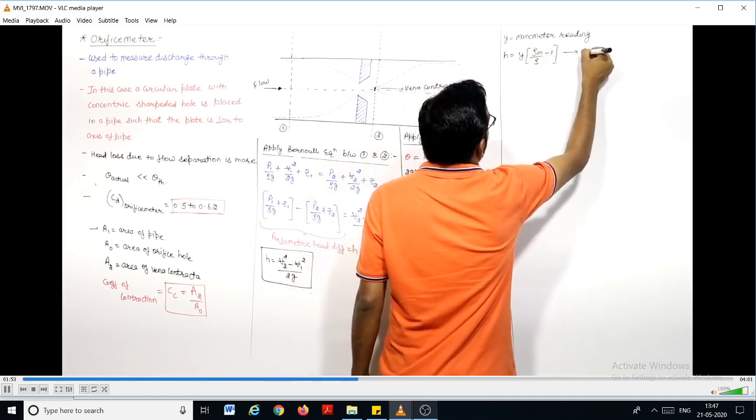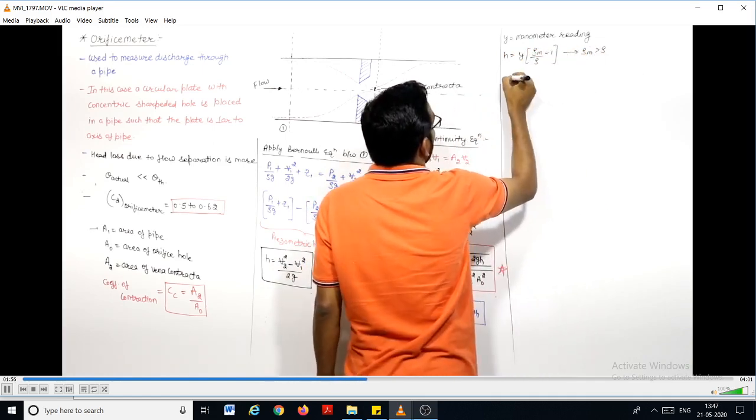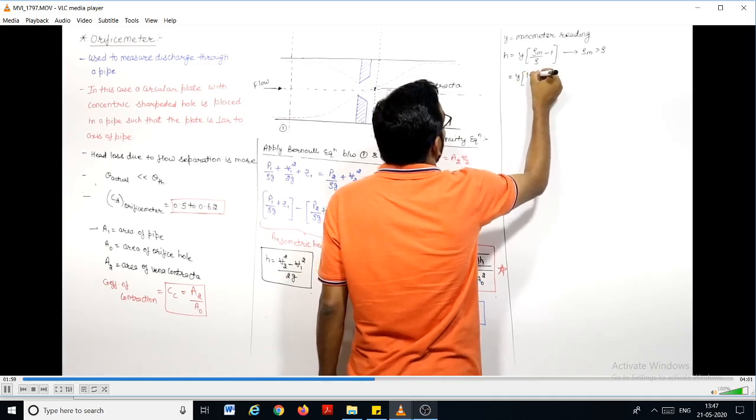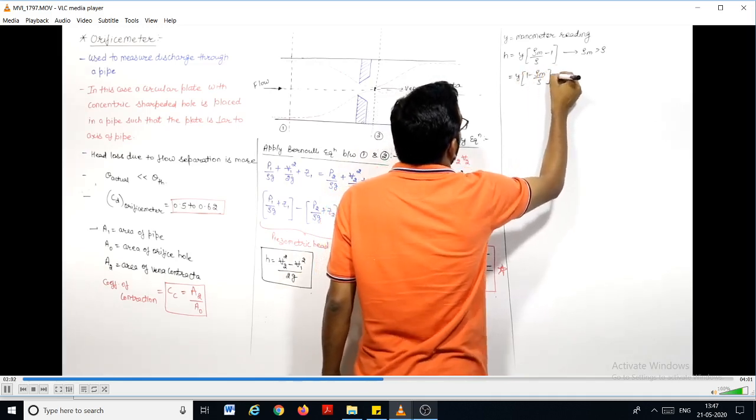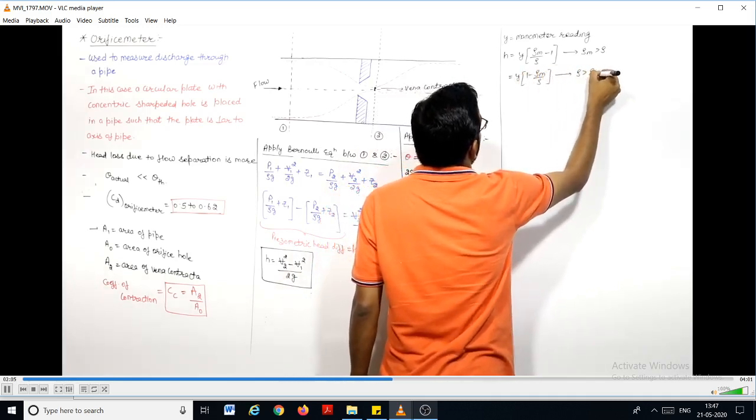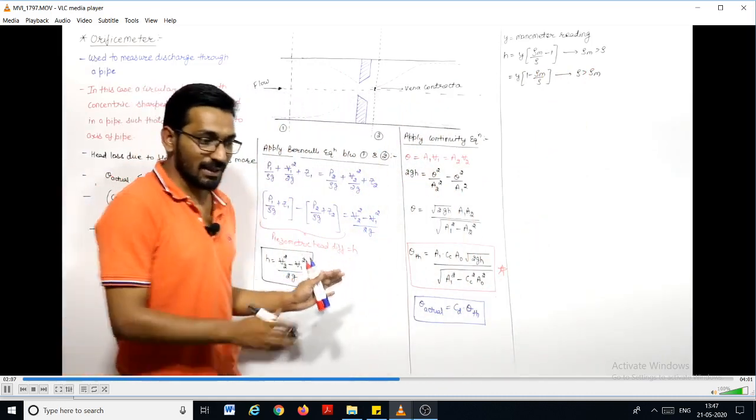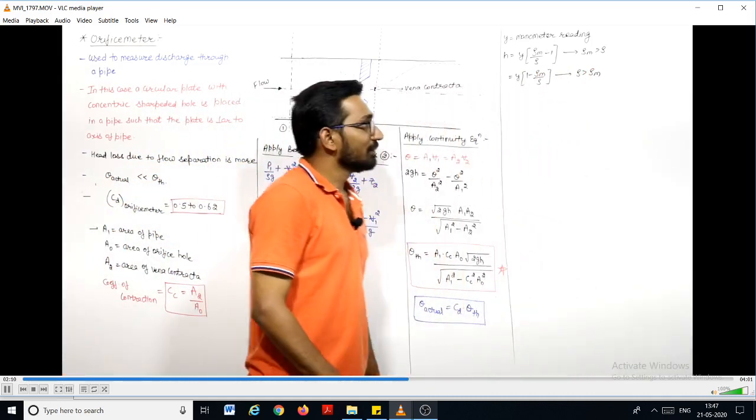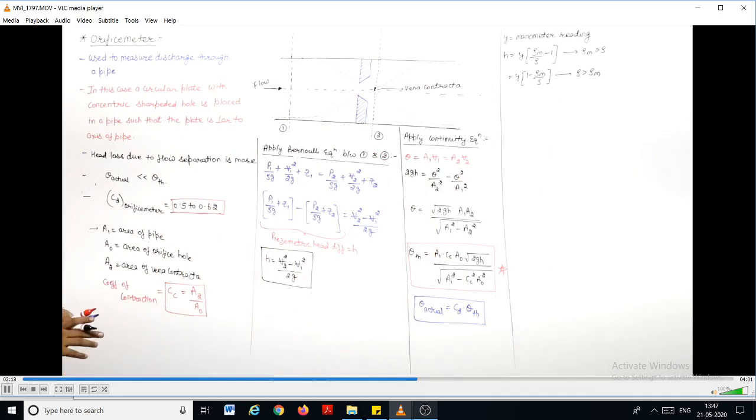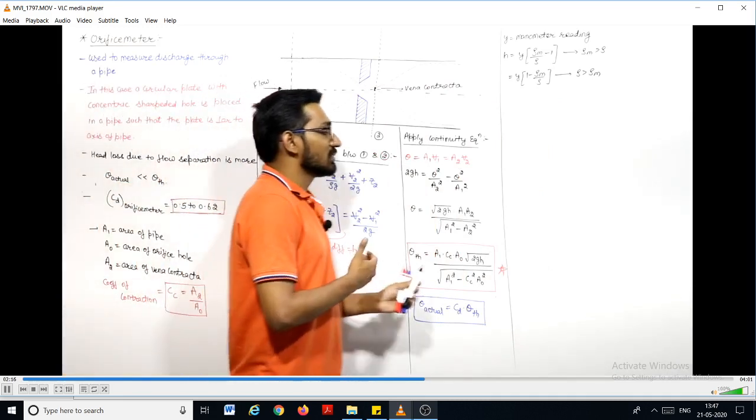This is applicable when rho m is greater than rho, and this will be equal to Y into 1 minus rho m upon rho, and this is applicable when rho is greater than rho m. Same manometer will be there, same equations will come, right? So this is all about the orifice meter, and you can solve any question on the orifice meter, right? So this is the thing.